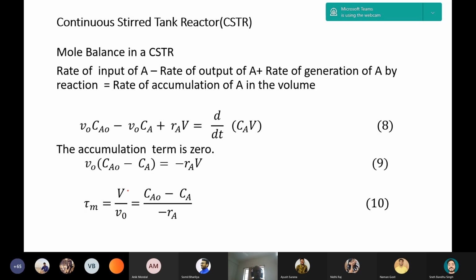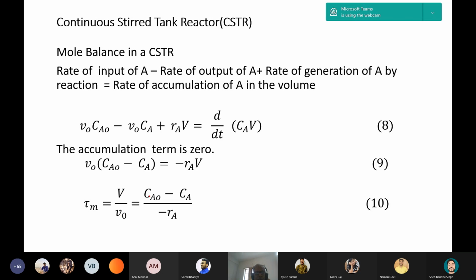V by V0 is called space time, and space time for mixed reactor is designated by tau m, and this is the time required to process one reactor volume. It is called the space time. This we will explain again in the next chapter. So tau m is the space time, which is equal to the ratio of reactor volume to volumetric flow rate, and